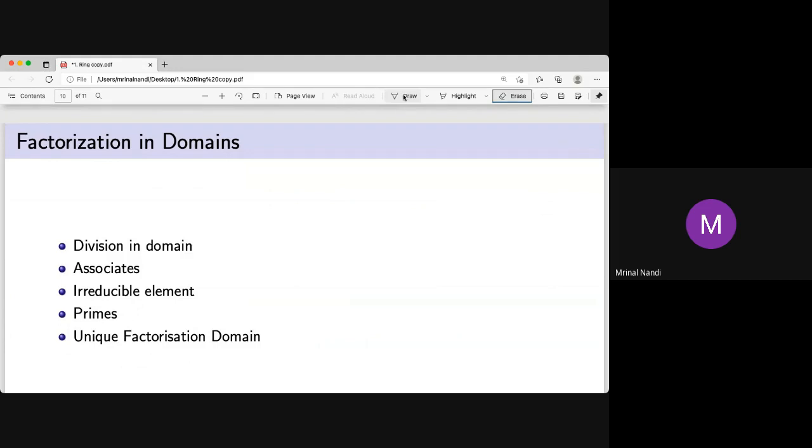And this is the last thing, factorization in a domain. If A and B are two elements in some domain R, so R is a ring, domain means an integral domain. If A, B are two elements of R, and A dot B equals C, where C is also in R, then we call A and B two divisors of C, or two factors of C, like in Z, 3 into 2 is equal to 6. So 2 and 3 are the divisors of 6. And this AB is called the factorization of C.